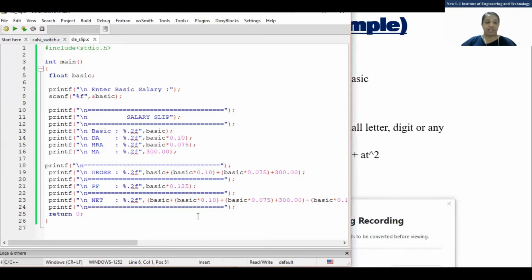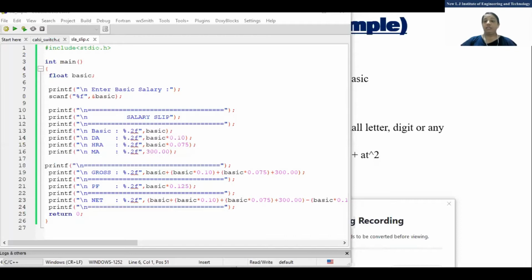I calculated them directly and used them in the equation. Those who have a doubt, I have not declared the variables DA, HRA, MA, but you can do it in the program that way also. You can declare those many variables and do the programming.